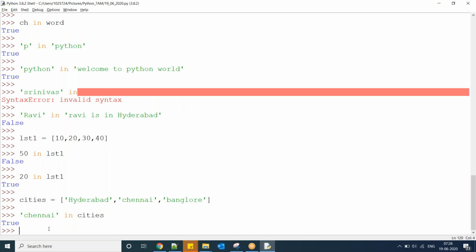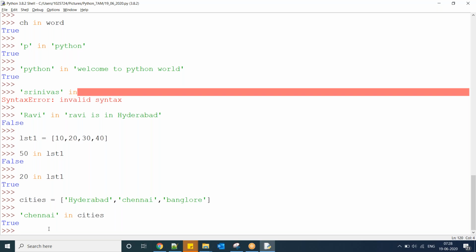Now if you want to do the same thing in C language, you have to write a for loop, take an array, and compare each and every element, right? But in Python it is simple. In is an operator which checks whether the element is there or not. So how to use this?